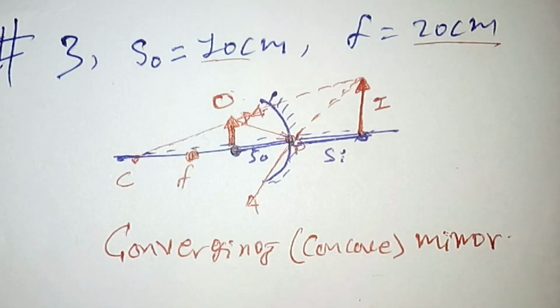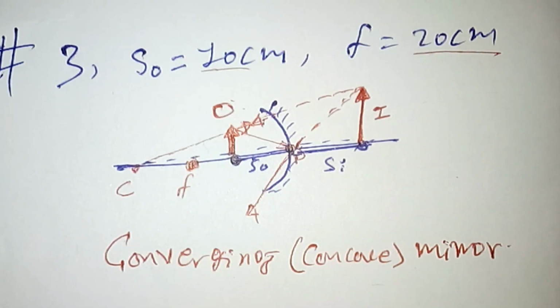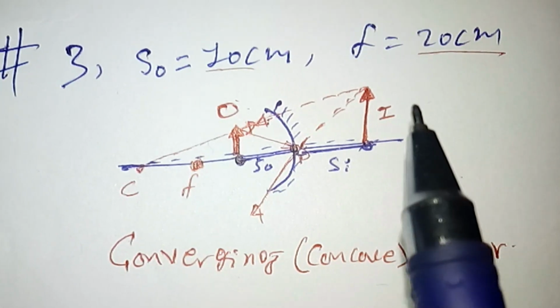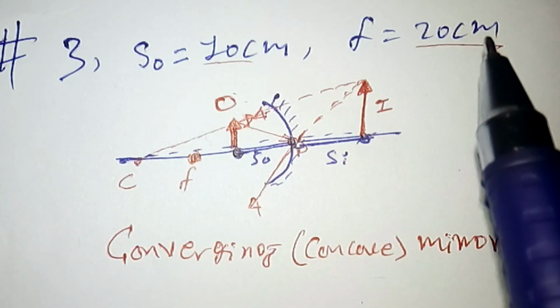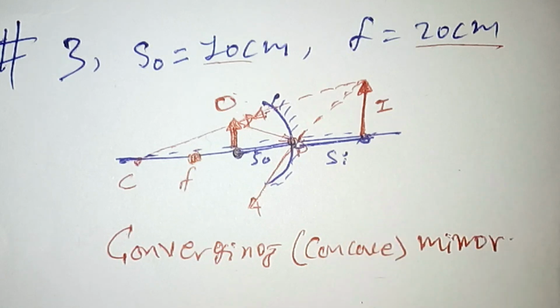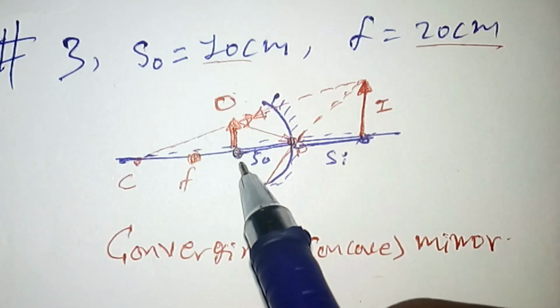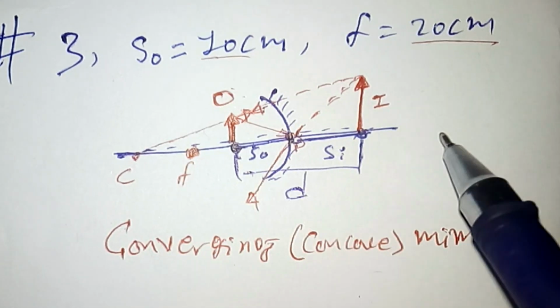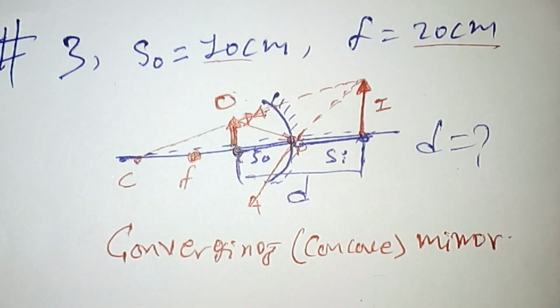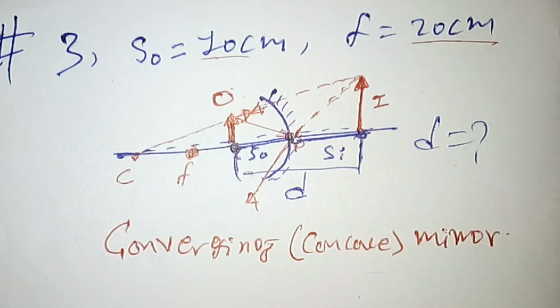A pin stands erect 10 cm from a converging mirror, that is a concave mirror, of focal length f equal to 20 cm. Then how far apart are the pin and its image from each other? That means the distance between the object and the image, D, is how much? So we are going to find the distance between the image and the object.